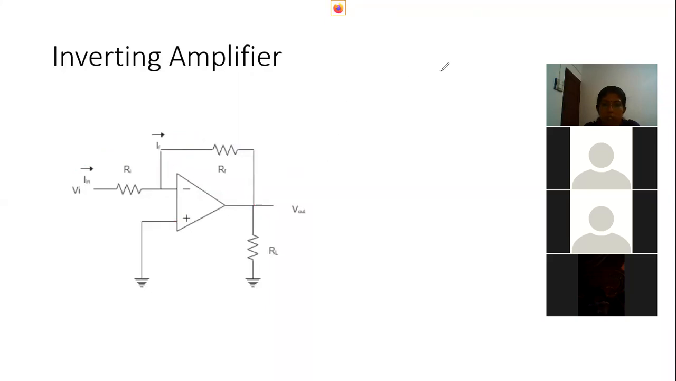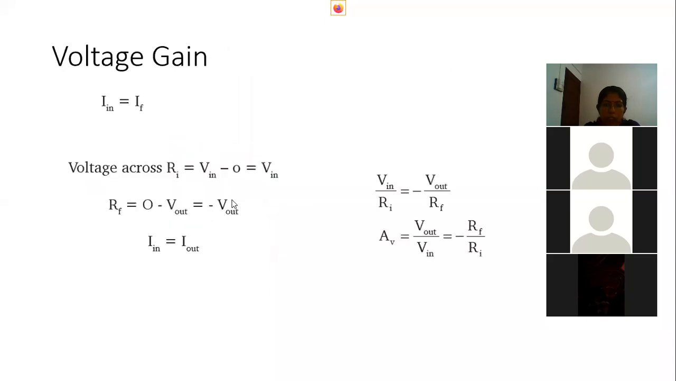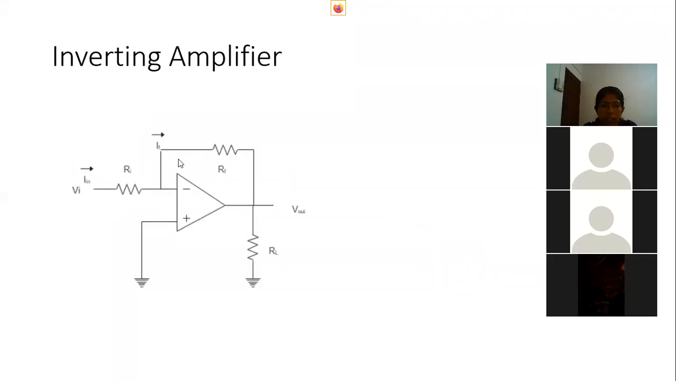Now we have to find out our voltage gain, the ratio of output voltage to input voltage. For an inverting op-amp, the input current is equal to the feedback current. That is, the current flowing through the input is almost the current flowing through our feedback resistor. So, as we found earlier, just find out the voltage across Ri.